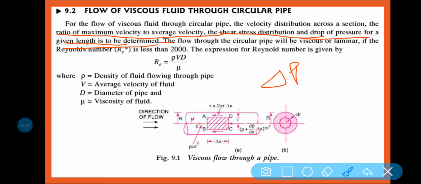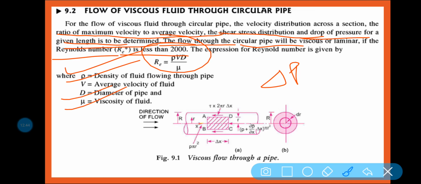The flow through the circular pipe will be viscous or laminar if the Reynolds number is less than 2000. In this expression, rho is the density, v is the velocity, d is the diameter, and mu is the dynamic viscosity of the fluid.